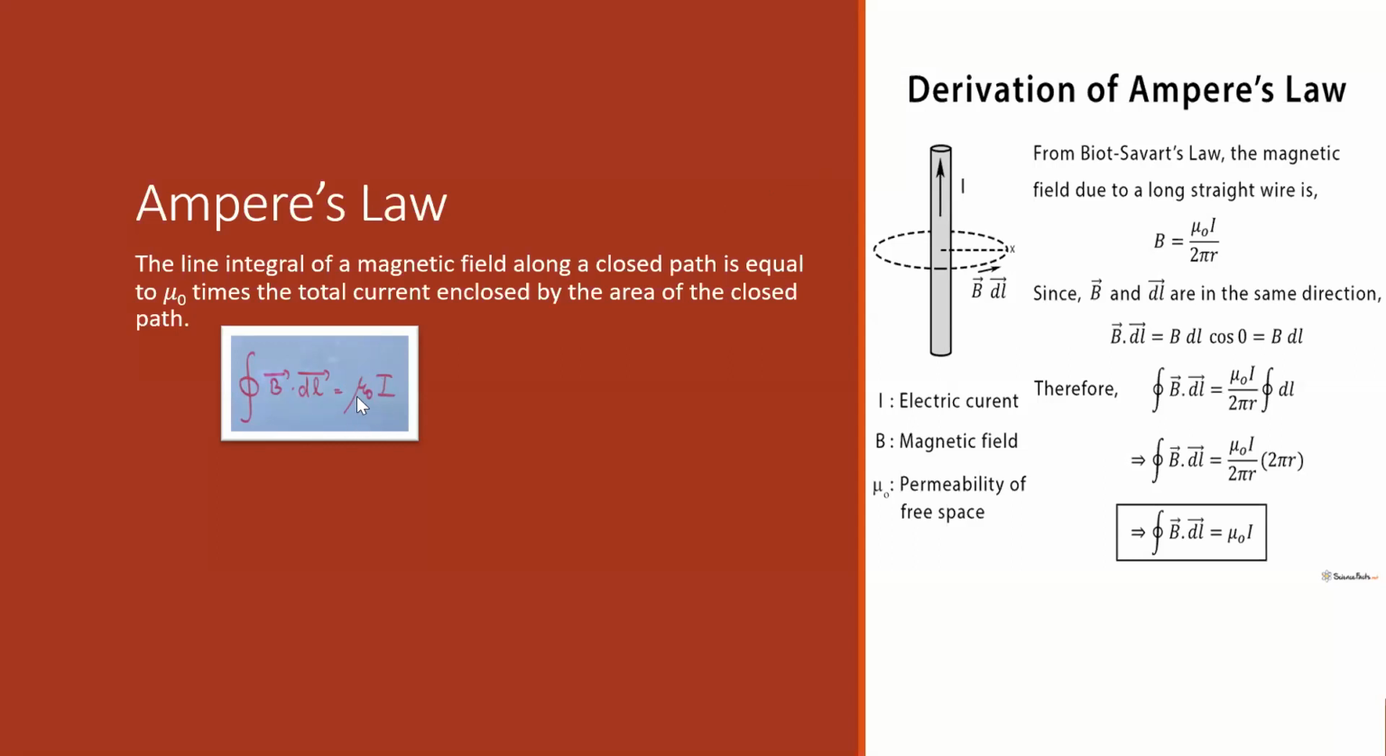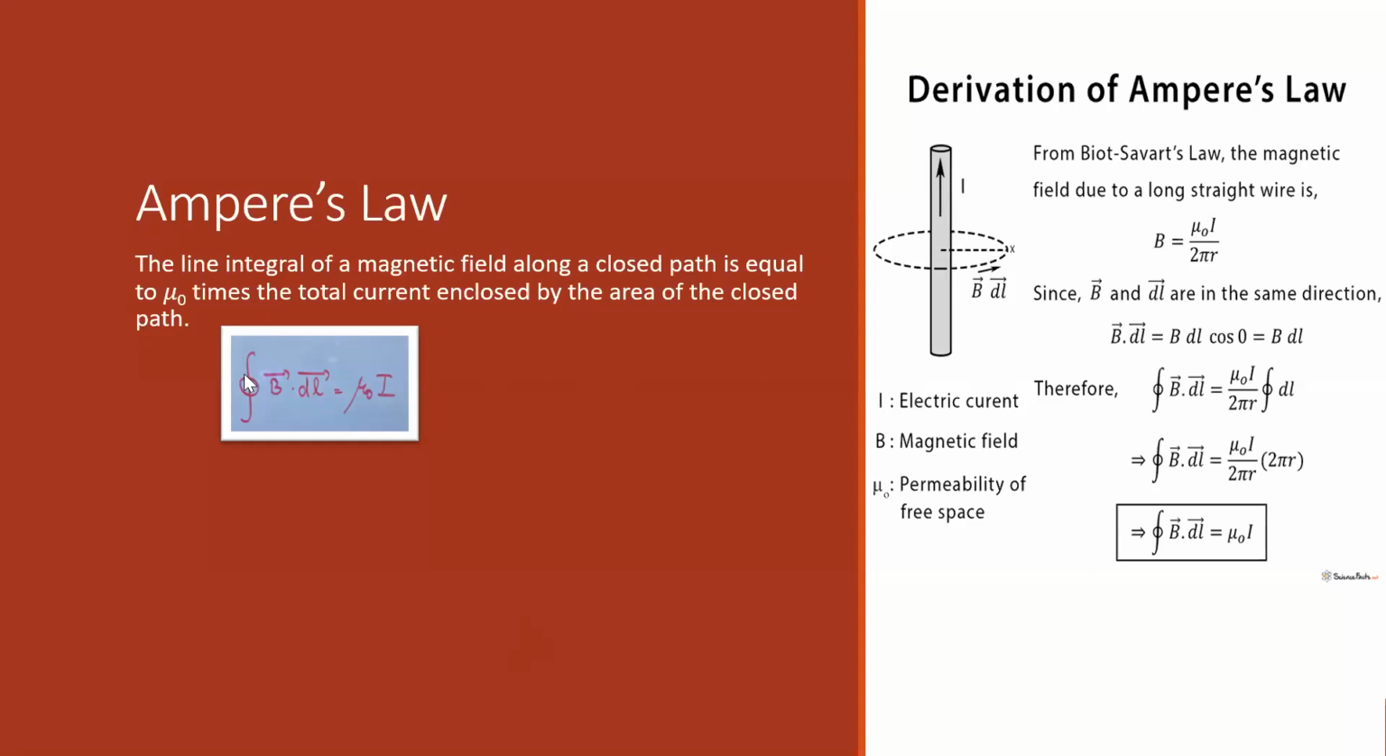Now, you know what mu naught is. It is the permeability of vacuum or free space. Do you remember its value? Mu naught is equal to 4 pi into 10 raised to minus 7. And B is the magnetic field, and I is the electric current flowing through this conductor.